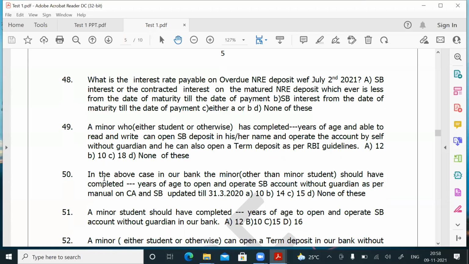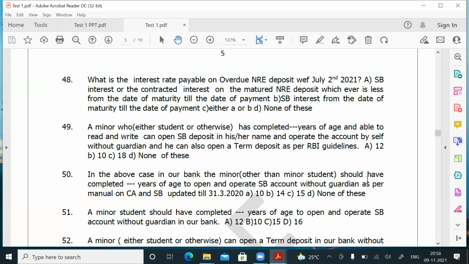Okay, question number 50. In Canara Bank, there are two types of minors. One is a student minor, the other is a non-student minor. As per RBI guideline, whether he is a minor student or not, if he has completed 10 years and above, banks have the freedom to open an SB account and permit them to operate. But in Canara Bank, if the minor is not a student, how many years should he have completed to open and operate the SB account by himself without the guardian? That is the question.